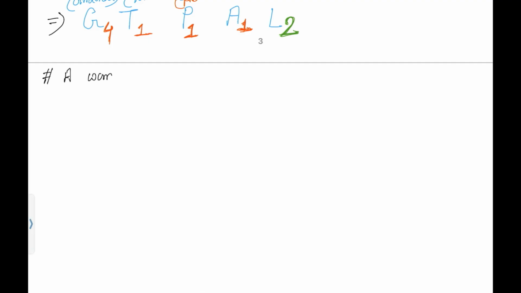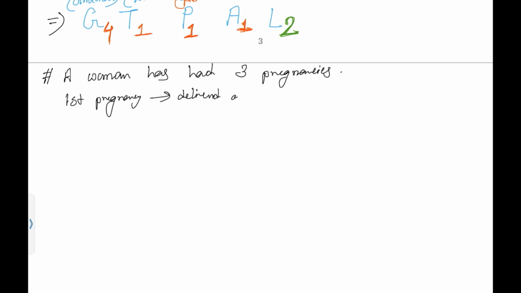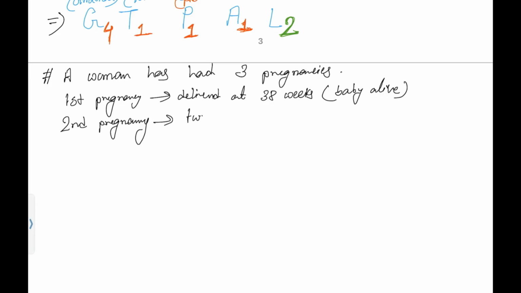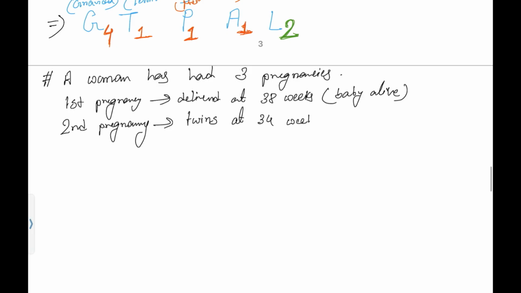Okay. A woman has had 3 pregnancies. 3 pregnancies. Okay. The first pregnancy delivered at 38 weeks and baby alive. Baby alive. Second pregnancy, in the question itself it will be mentioned like this. Second pregnancy is a twin pregnancy. Twins at 34 weeks. Both alive. That is also mentioned. Both alive.